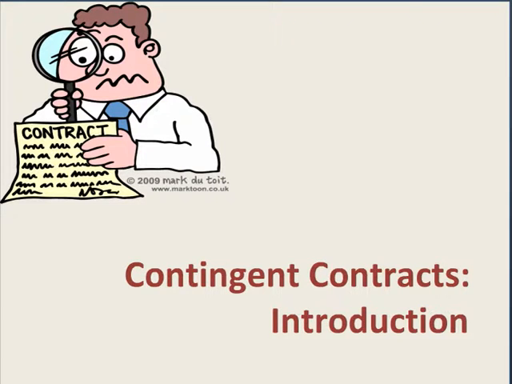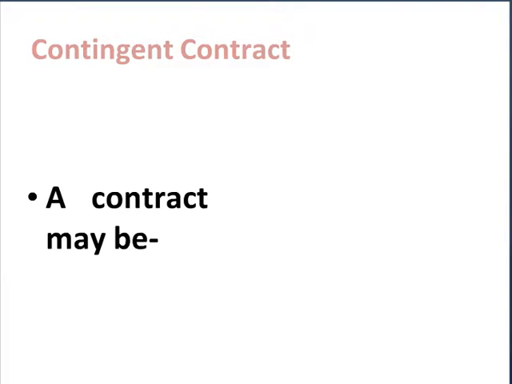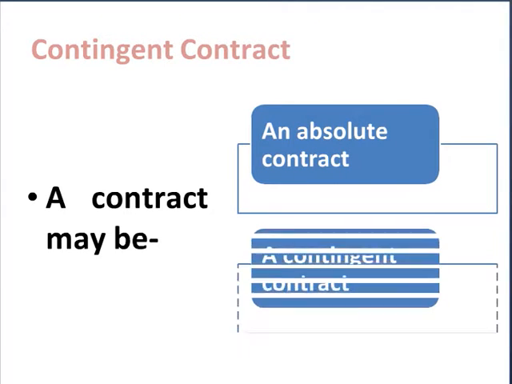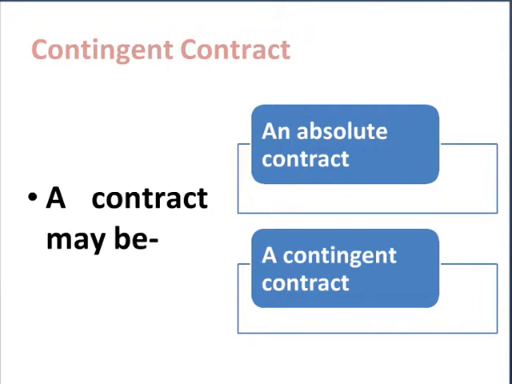So first of all, let's understand the concept of contingent contracts. A contract may be an absolute contract or a contingent contract.